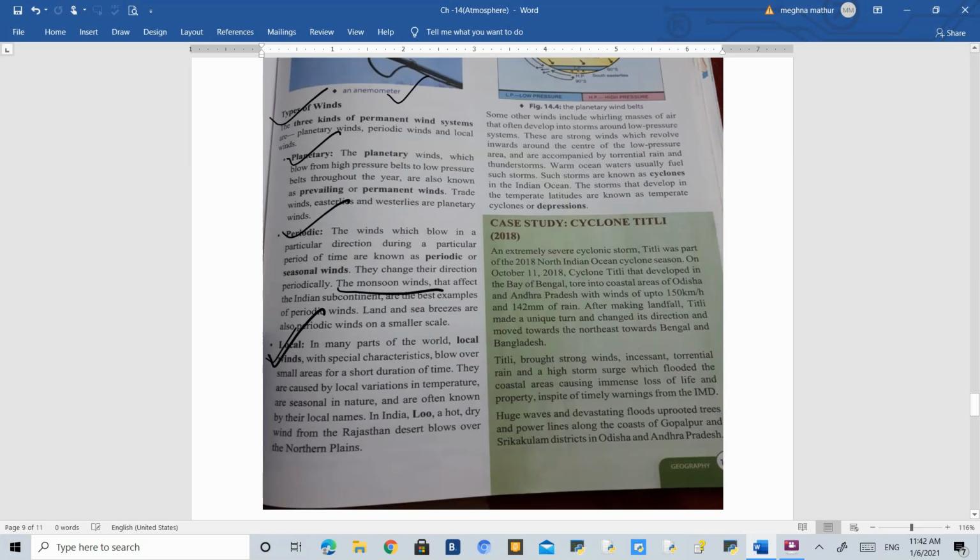And finally, local winds are those which are not everywhere, but are present in certain regions only. For example, if we talk about Rajasthan, during summer we have Loo, which is a hot dry wind which blows only in May and June in Rajasthan, because it is a desert area. So these are called local winds because they are local to the area of western Rajasthan only. Okay. So these are the three types of wind.